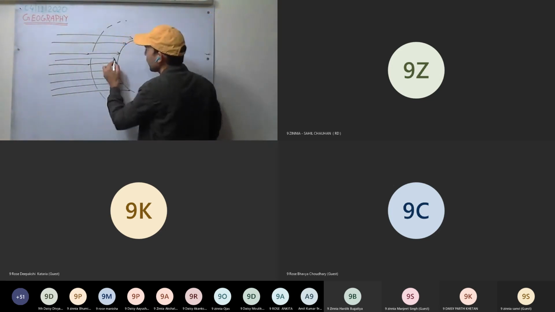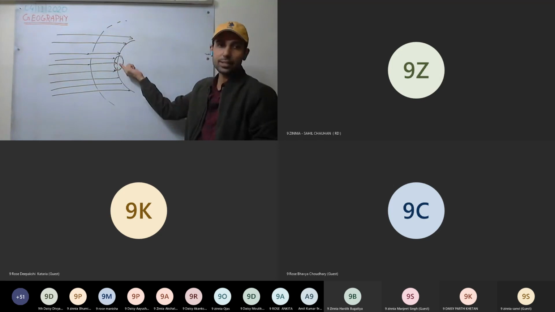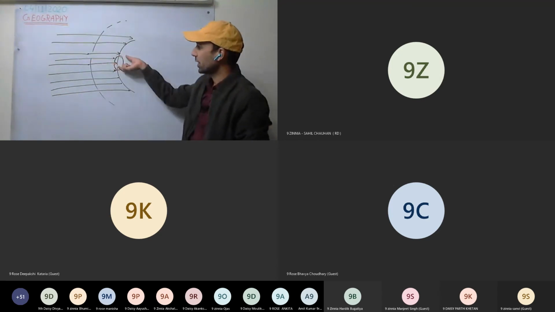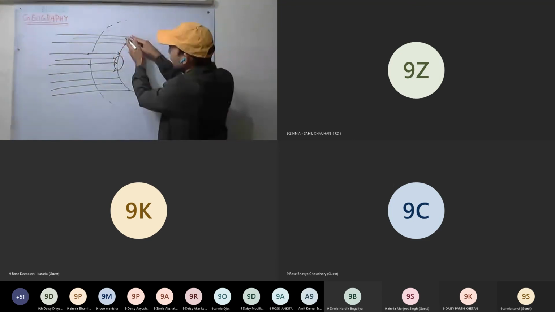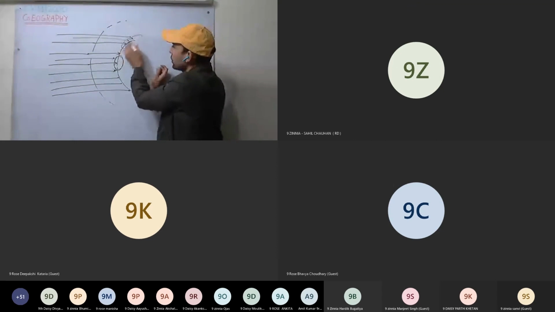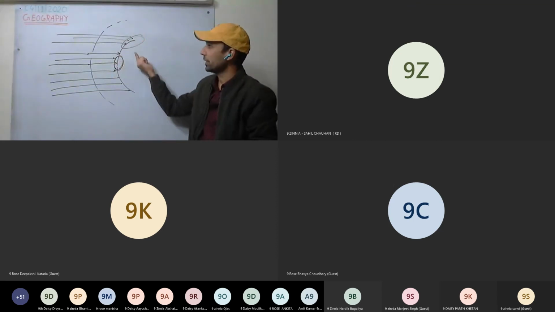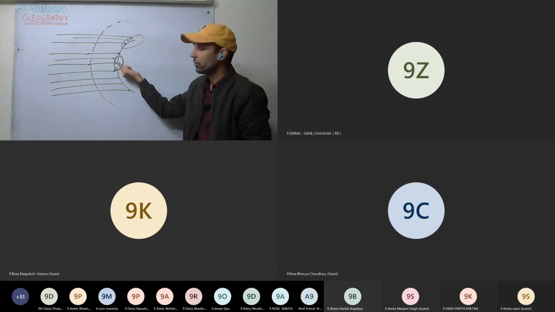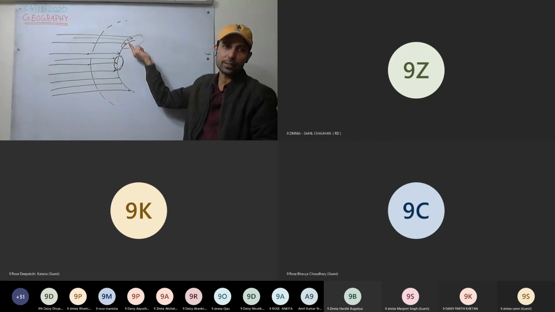So the area covered by the vertical rays is small. More vertical rays are concentrated on smaller areas, whereas slant rays get spread over a larger area. So net heat per unit area will be more where the vertical rays are incident as compared to the slanting rays.